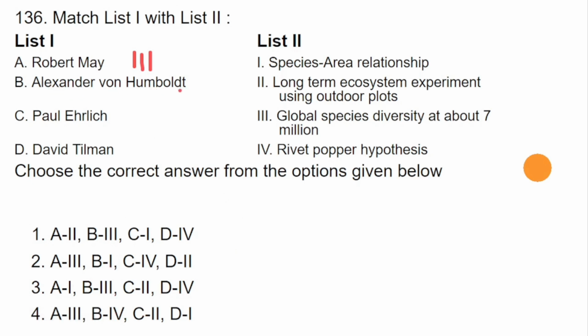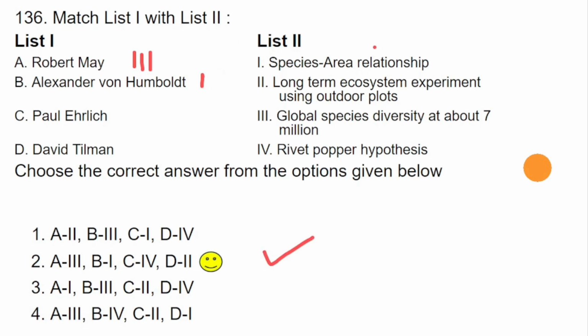Alexander von Humboldt, he is famous for this work, species area relationship. B is definitely 1. So based on these two matches, the right answer is option number 2. Yes, this is the right answer.